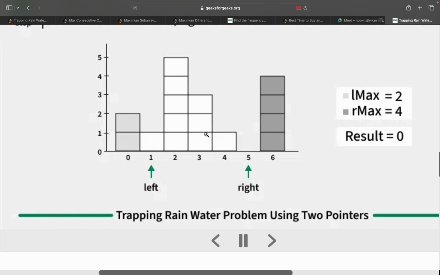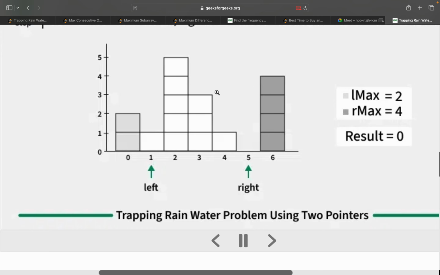So in these blocks, we need to find how many liters or how much count of water we can store. Suppose between the 0, 1, and 2, the water 1 will be stored, right? Other water will fall down. Okay, so one got stored here. Now you tell me between 2 to 6, how much water we can store in all these blocks? Adding up all those blocks, right? 5 plus 3 plus 1 plus 4, that's 13. No, see, here the gap is there. Like 1, 2, 3, 4, 5, 6, 7, 8.